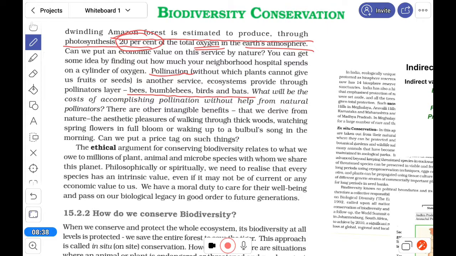Oxygen, normally we are thinking that we will get it all the time, but when you buy an oxygen cylinder, that is a huge cost. You have to pay 6,000 rupees, 8,000 rupees. If we calculate, then it will be huge. In this way, if we think about the organisms in the biodiversity and the several linked animals and plants in ecosystems, that importance is there.